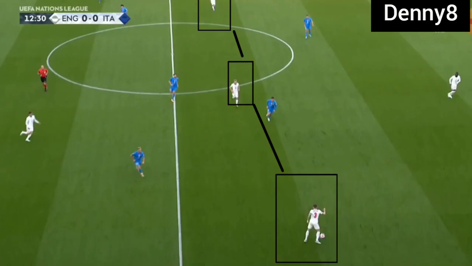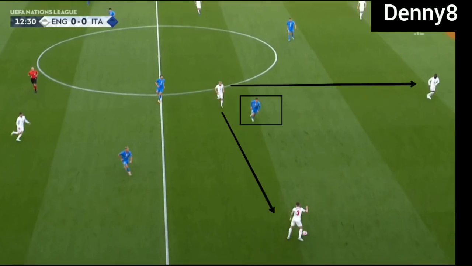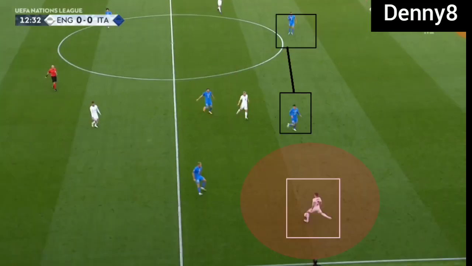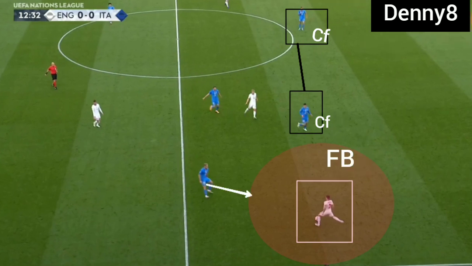In open play, England were using double pivots and they were split. England's fullbacks were pushing high and they were in a straight line with the pivots. So Italy's frontmen were unable to cover the passing lane of centre backs and fullbacks, and pivots had two passing options, horizontally and vertically. Italy's front two was central, so England's fullbacks were free on the channel, so the wide midfielder was being forced to close down fullbacks.